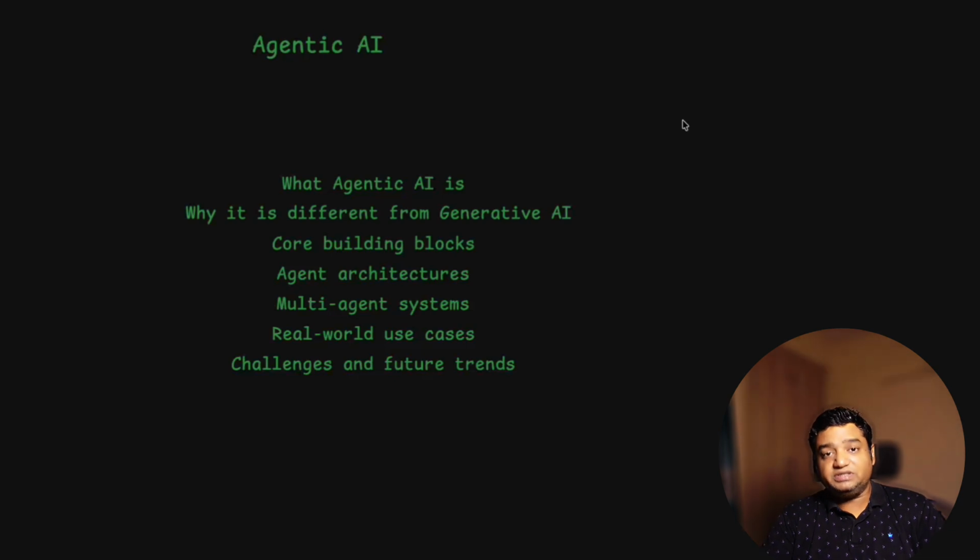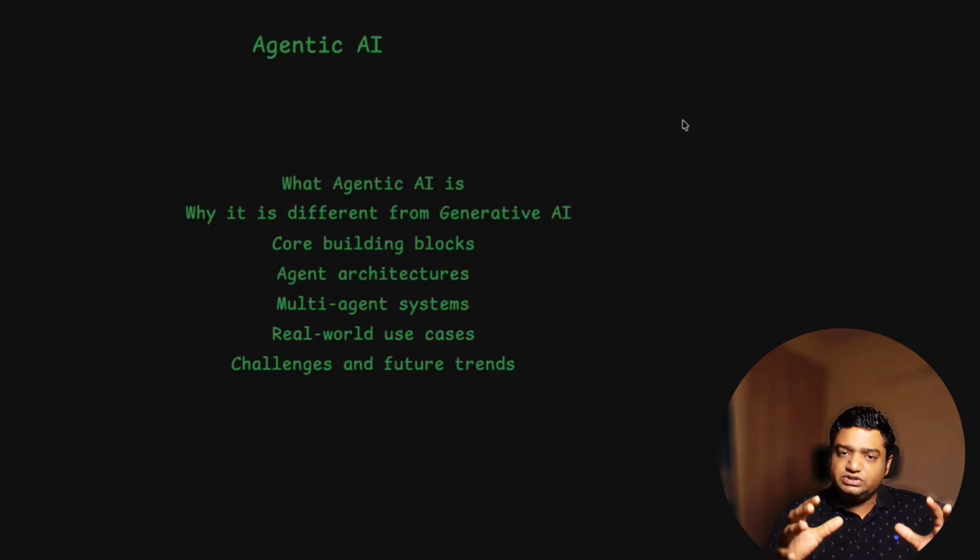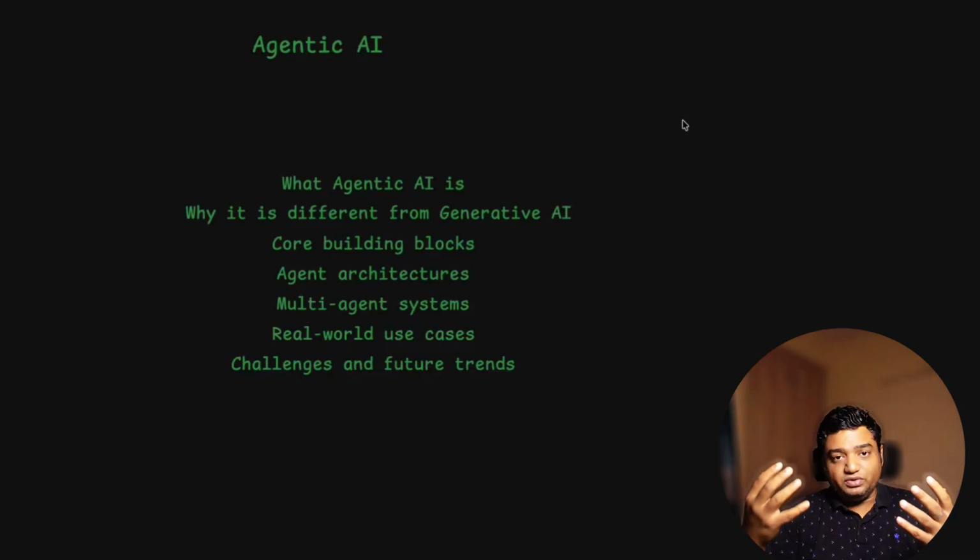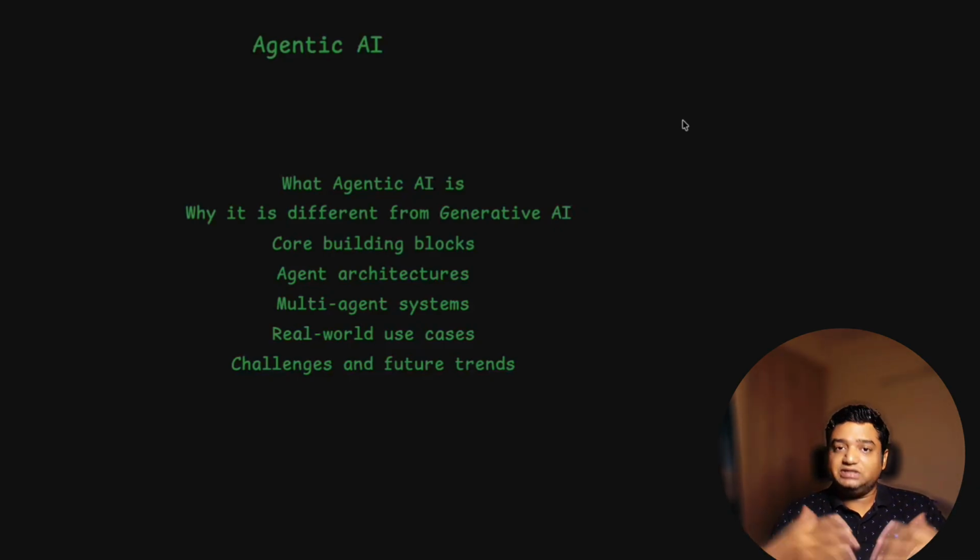We are going to stick to the basics, because the basics are what will build your fundamentals. And once your fundamentals of GenAI or Agentic AI are strong, this will guide you to build an application. This will guide you to build a very good RAG system or multi-agent calling system.